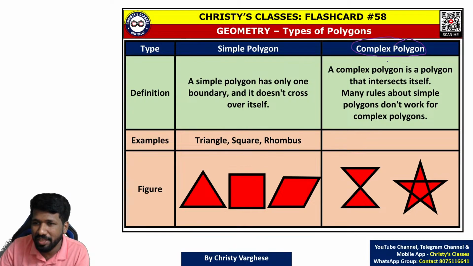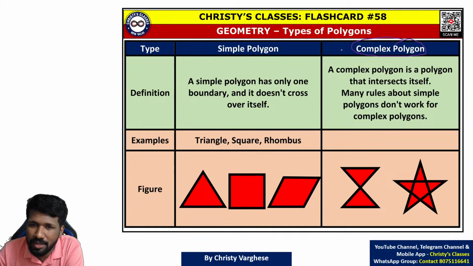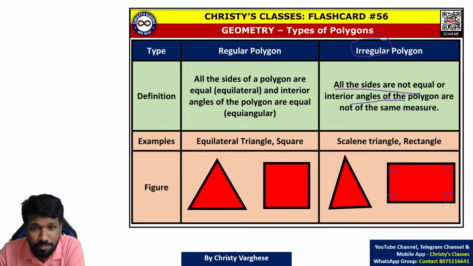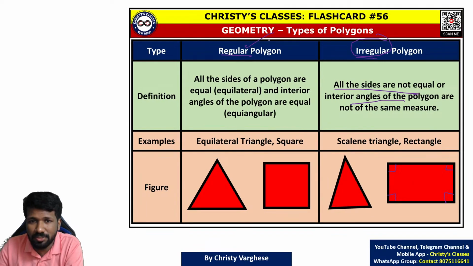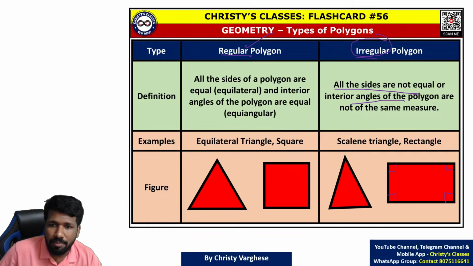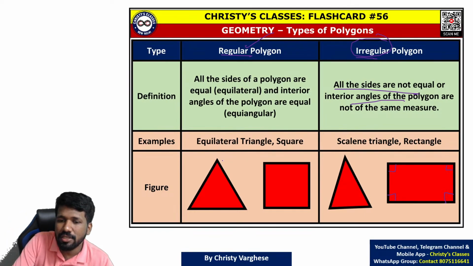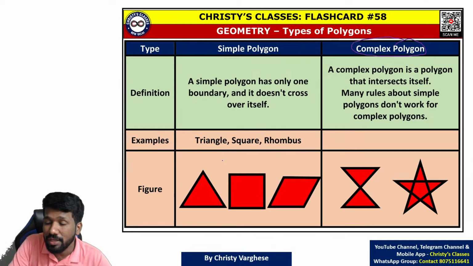That doubt should not be there. That is why I am saying these not very common terms. But regular and irregular is very common. Many times in question papers they have used the term regular polygon, because regular means all angles are equal. In that case, finding each of the angles and each of the sides is easy actually.